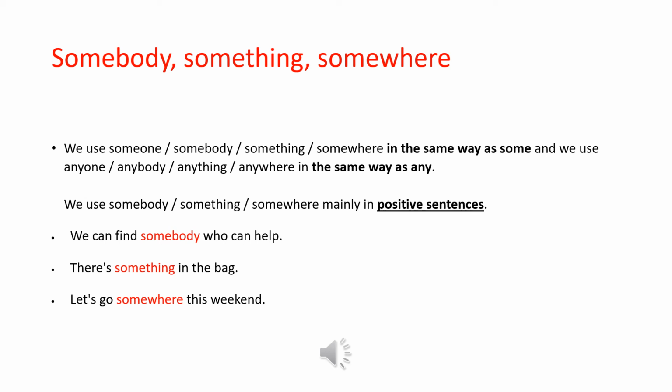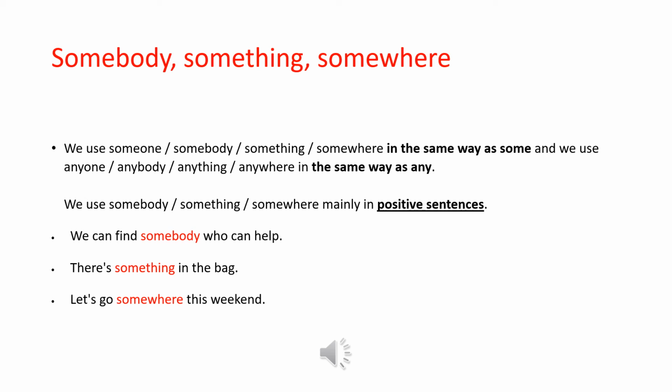We have anyone, anybody, anything, anywhere, and we use them again in the same way like any. We explained some and any before, and now we are applying the same thing to these pronouns. So we use someone, somebody, something, somewhere the same way like some, and we use anyone, anybody, anything, anywhere the same way like any.